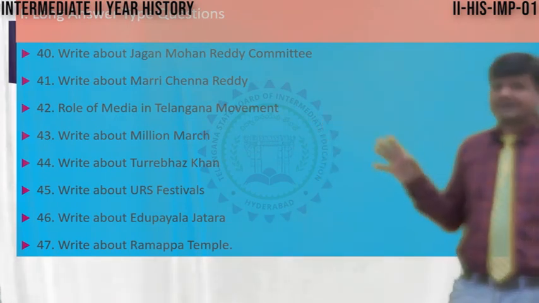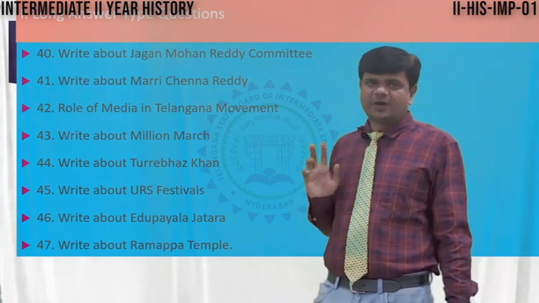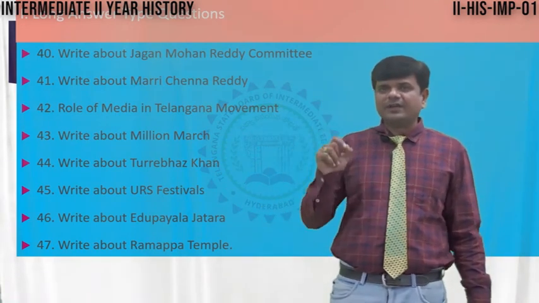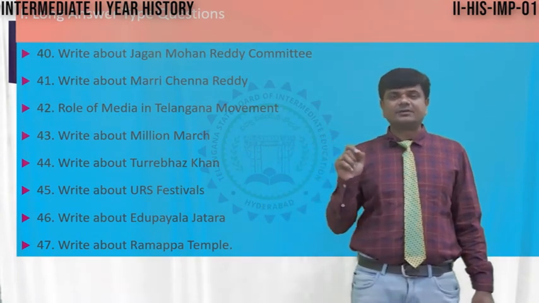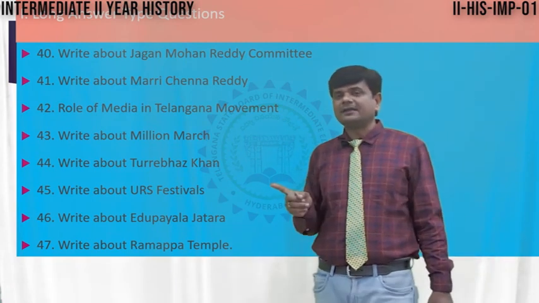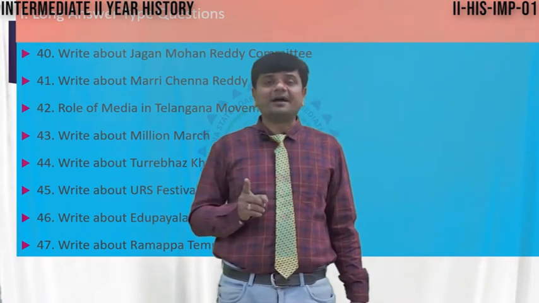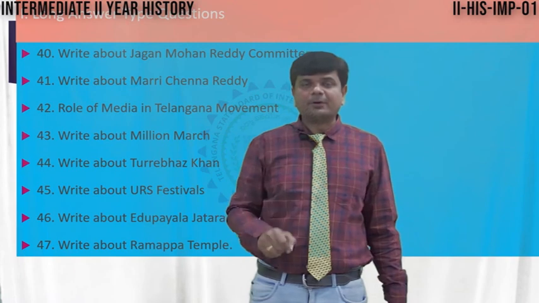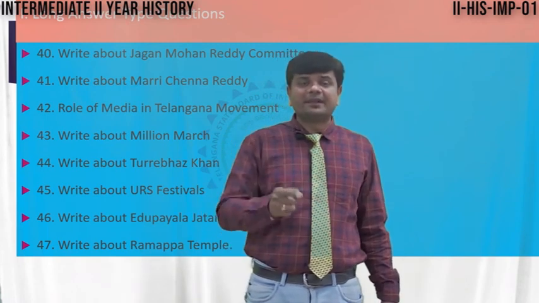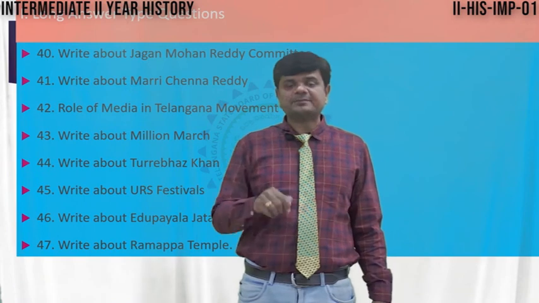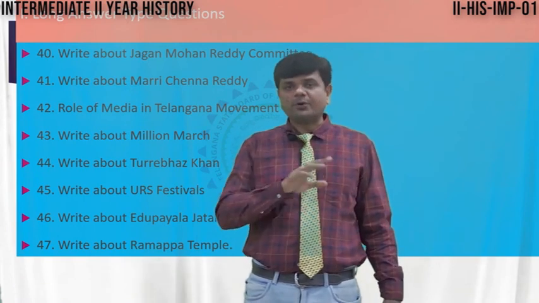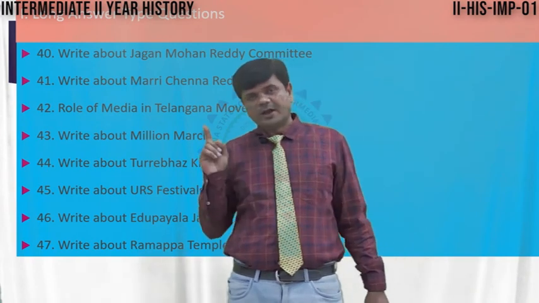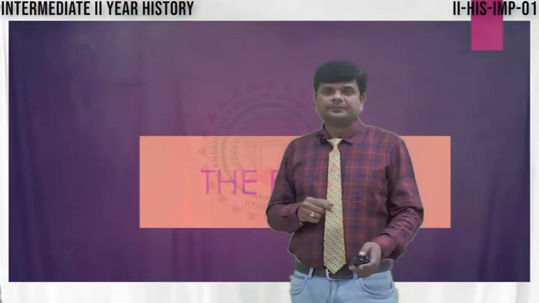So there are 47 questions in total. Questions 1 to 6 are long questions, 7 to 22 are short answers, and 23 to 47 are very short answers. While writing the answer to any question, write the number from the question paper. Whatever number is given in the question paper, write that number only. Don't write your own number or serial number. If you write question 40 the first time, somebody writes 1 here. So don't make mistakes again and again. Write the exact number of the question paper in your answer book. Thank you.